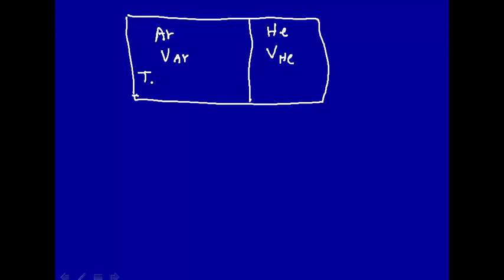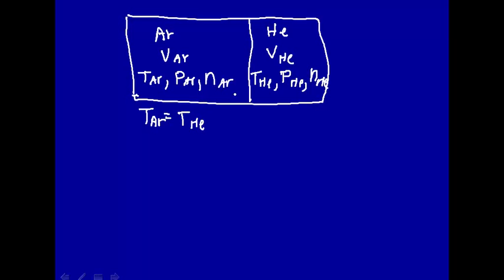This will be some temperature of argon, some pressure of argon over here, some number of moles of argon. In the same way here we have the temperature of helium, pressure of the helium, and the number of moles of helium. Let's assume that the temperature of argon is equal to the temperature of helium, so there's no temperature gradient. The pressure of argon is equal to the pressure of helium, so there's no pressure gradient. And of course the number of moles will be different between the two systems if the volumes are different.